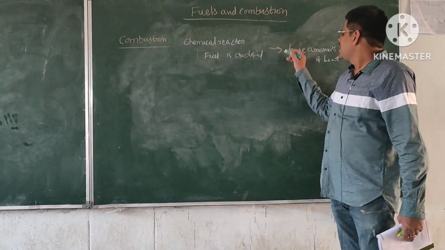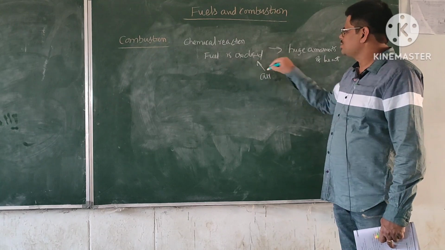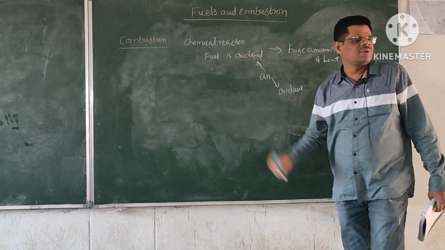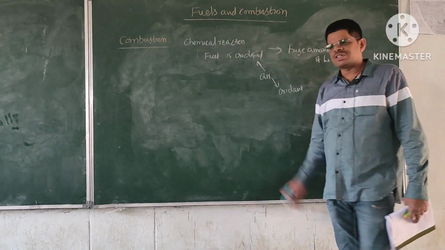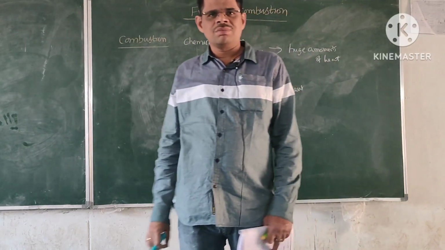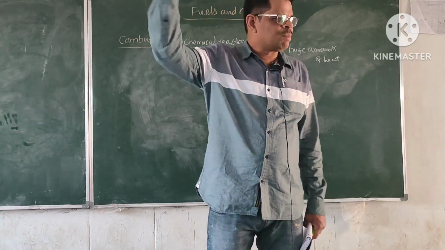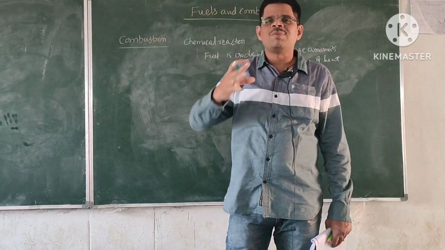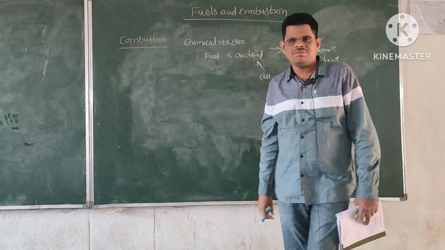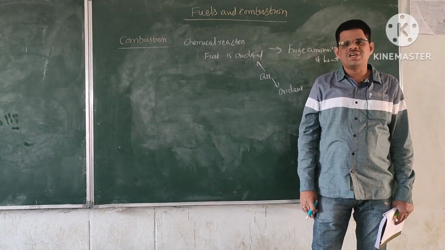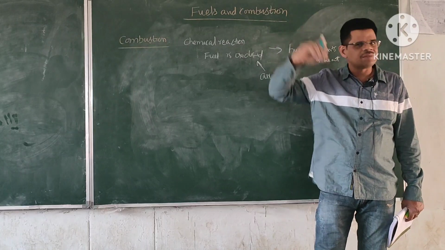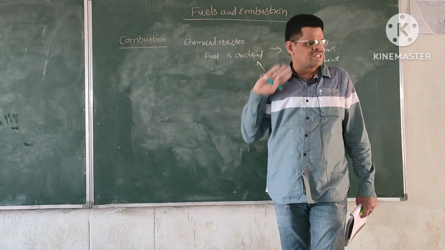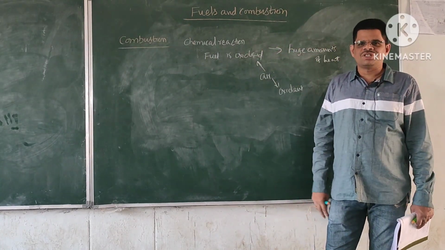So air is the oxidant which we supply for the process of combustion, for normal combustion. Of course, under special circumstances, oxygen is directly supplied to the combustion process, say liquid oxygen. For example, rockets are being sent to space, and there is no air. That's why they carry their own oxygen in tanks. That oxygen is used for the combustion. But in atmospheric conditions, just air is sufficient for the combustion.